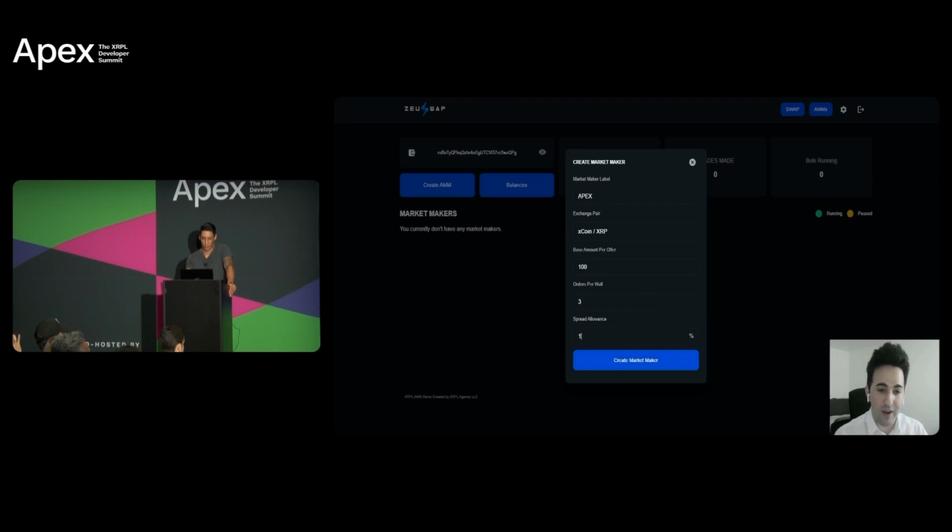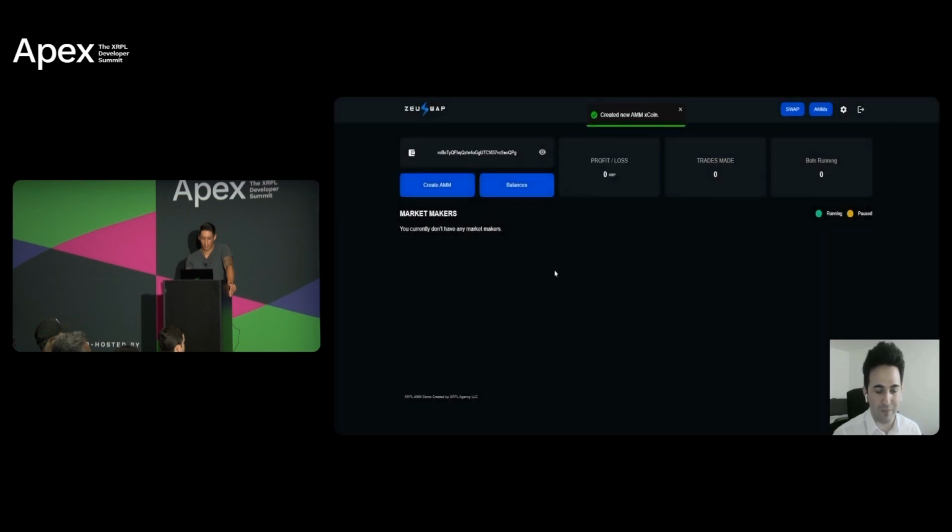So, these are all the supported settings for now. We will expand in the future on different strategies and more parameters to make it more configurable to the user. But for now, this is everything that is supported here. After all the info has been placed down, we can click on Create Market Maker. So right now, a new block is appearing here.